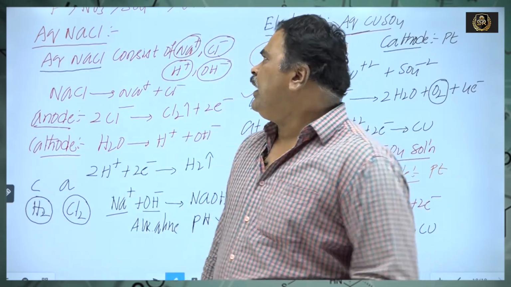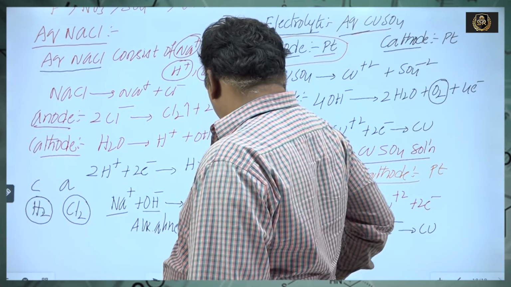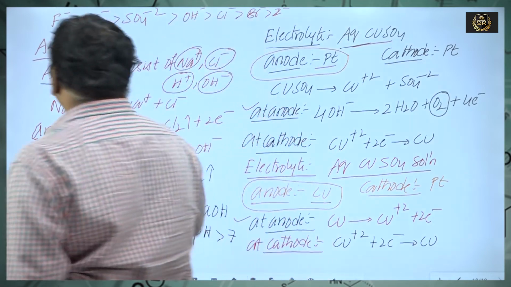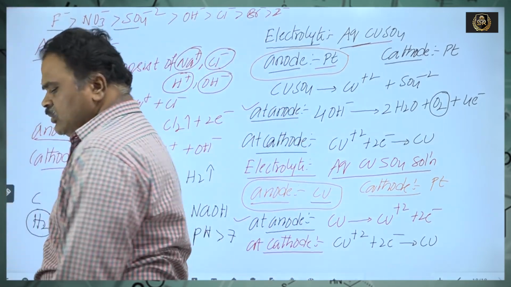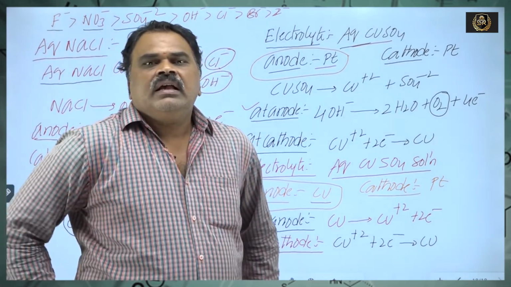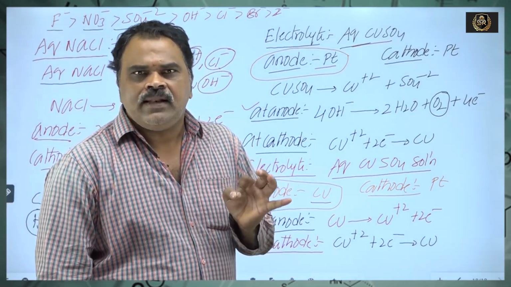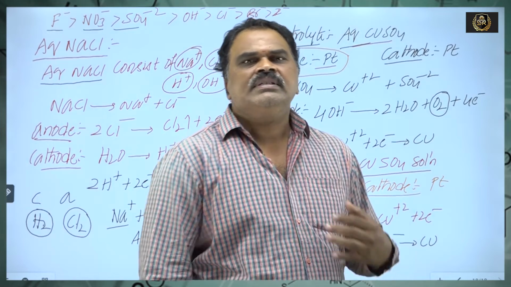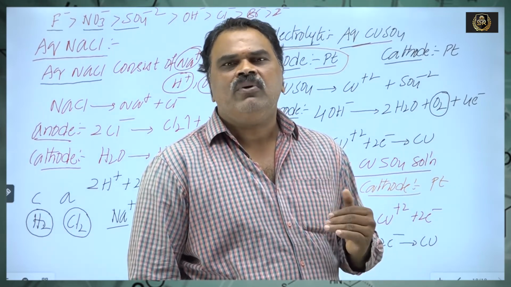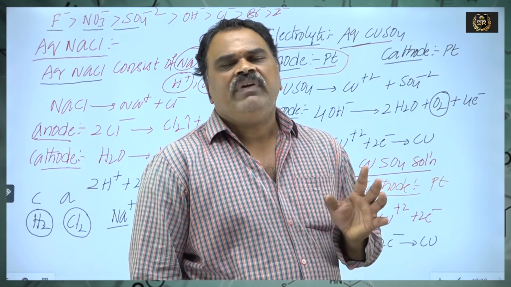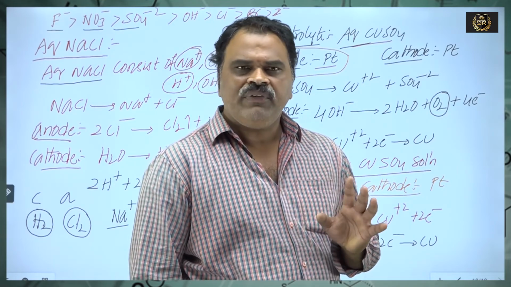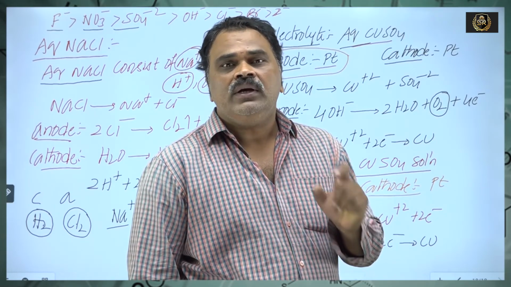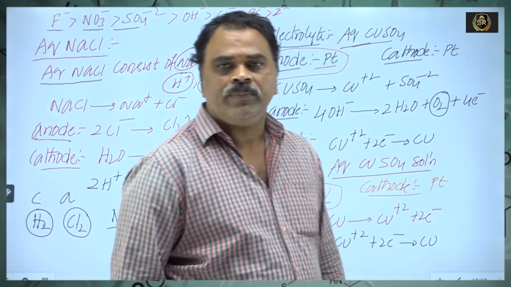Point number 1: F-, or NO3-, or SO4 2-. So in the electrolysis of aqueous alkali metal sulfate, or electrolysis of sulfate, or maybe nitrate, or maybe fluoride, so either sulfates or nitrates, oxygen gas is liberated at the anode.